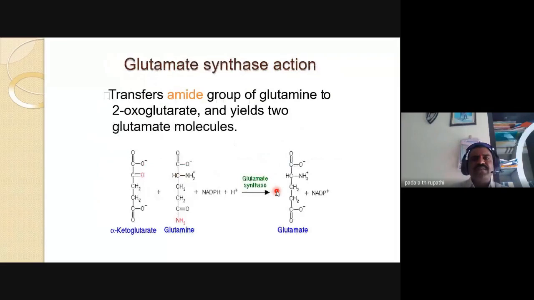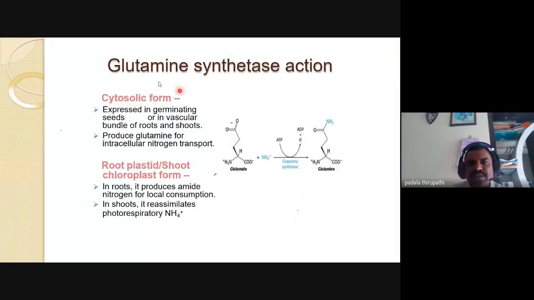Then the glutamate synthetase action, this is the second one. This is the glutamine synthetase action, GS. Definitely an exam question, very important. Glutamine synthetase action contains two forms. One is the cytosolic form, and the other is the root plastids and shoot chloroplast form. Each of these is involved in different actions. Okay, so this is the glutamine synthetase action.